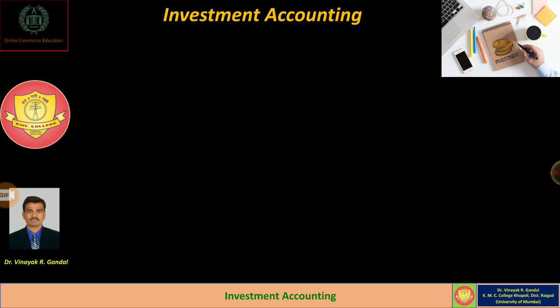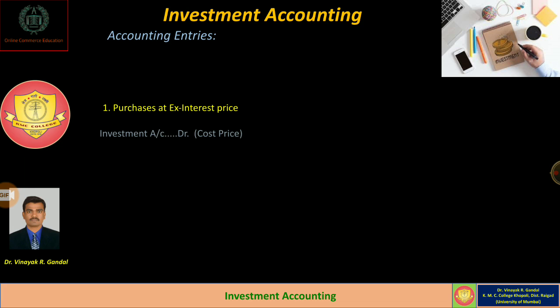Then we have to consider the accounting entries on investment accounting. Normally there are many transactions, means purchase of investment, sale of investment, recording of profit or loss, which are to be recorded in the books of account by passing journal entries. So the first transaction, that is called a purchase at ex-interest price, the accounting entry will be investment account debit, interest account debit, to bank account.